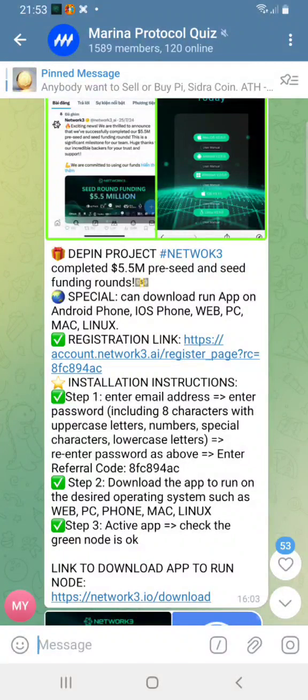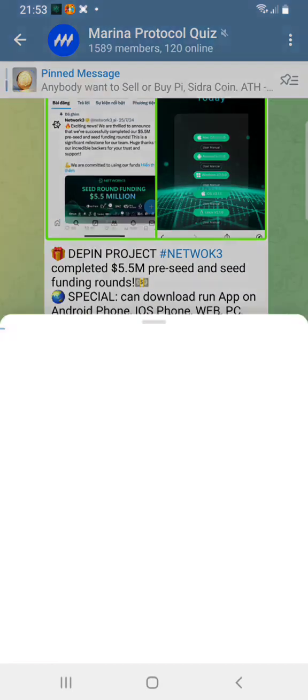Hello guys, today I will introduce you how to install Network3 on smartphone. Now we press to register link.